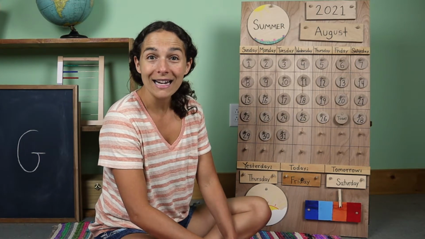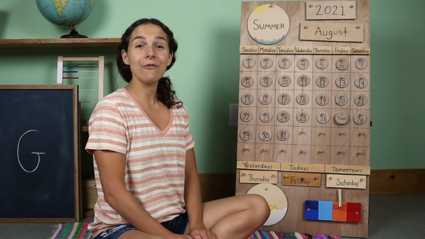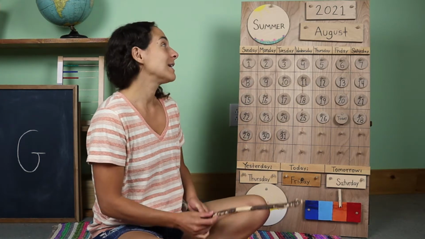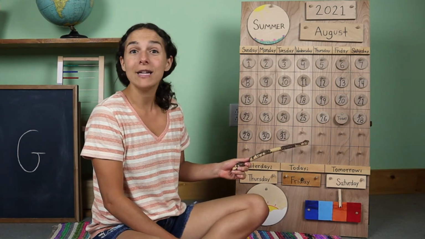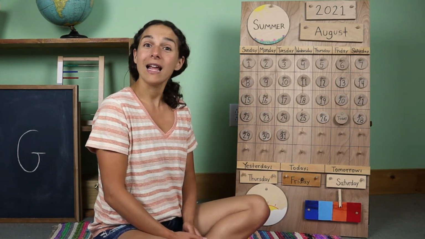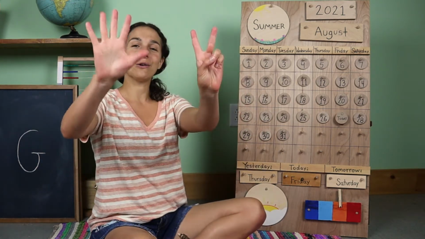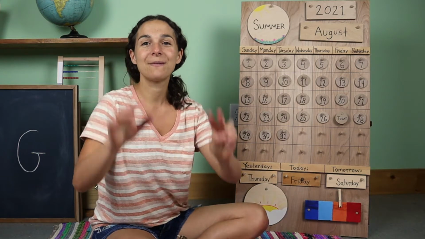Did you hear that? What month comes after August? September. September will be here in just a few days next week. Now let's sing the Days of the Week song together. For this song, we need to hold up our 7 fingers like this.